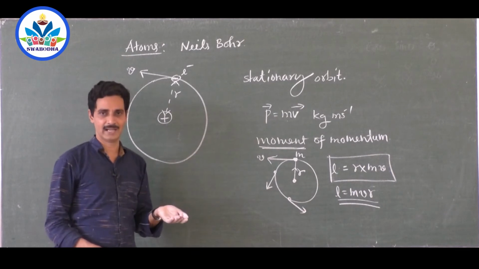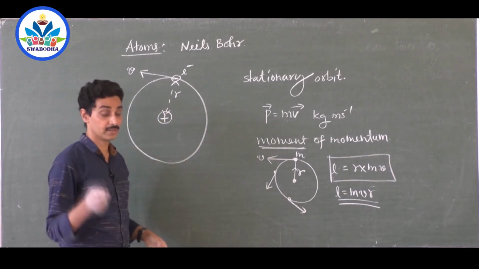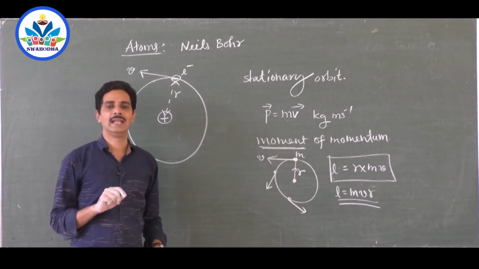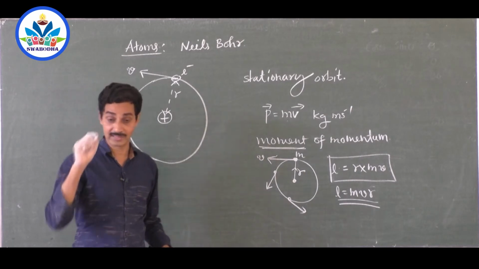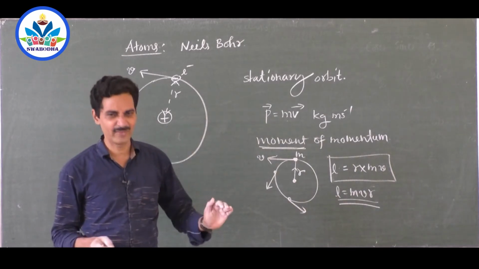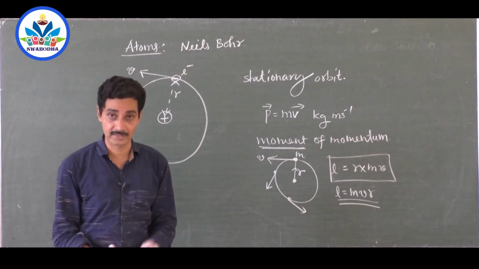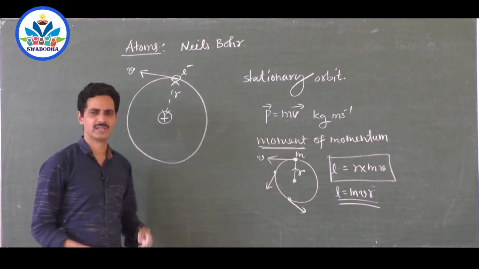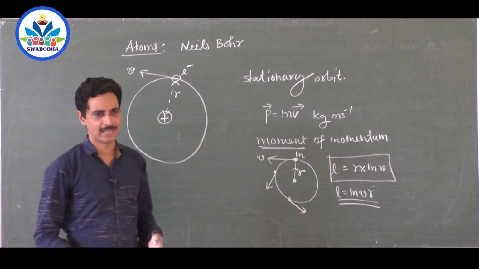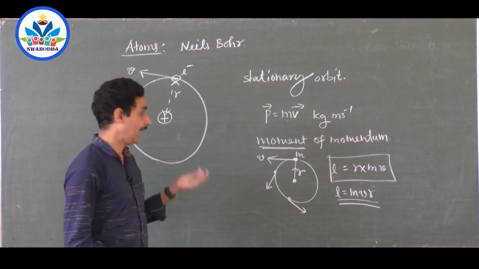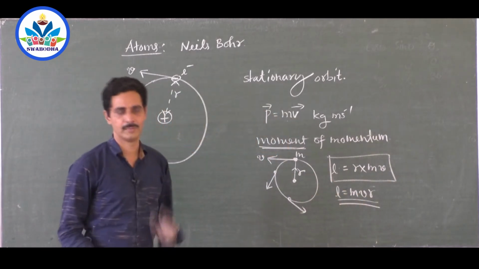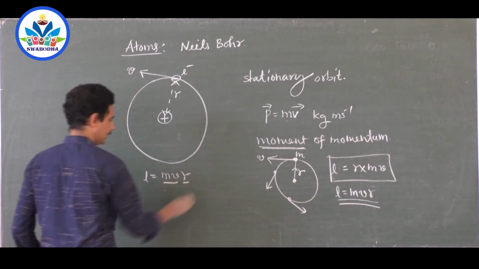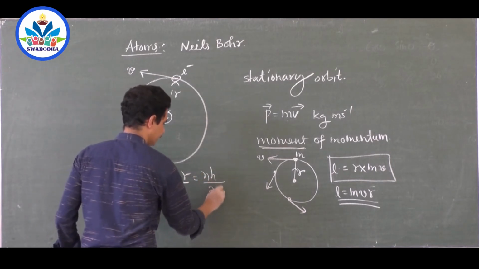That is Rutherford's idea. It can have any path. But Niels Bohr's idea is that it cannot have just any path. It should have some prescribed path, some exact path. And how do you select that exact path? Of course, Niels Bohr gives a lot of explanation for it and mathematical proof also. And he says the angular momentum of the electron must be equal to nh by 2 pi. Angular momentum, moment of momentum, must be equal to nh by 2 pi.